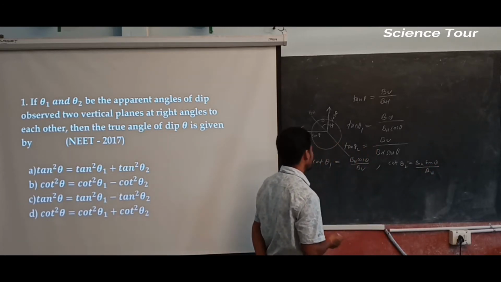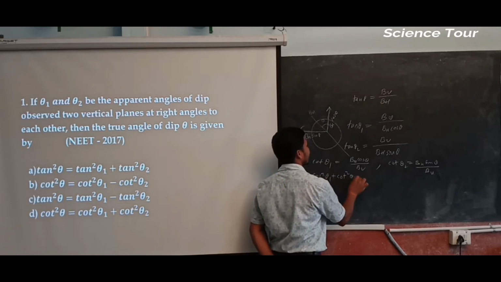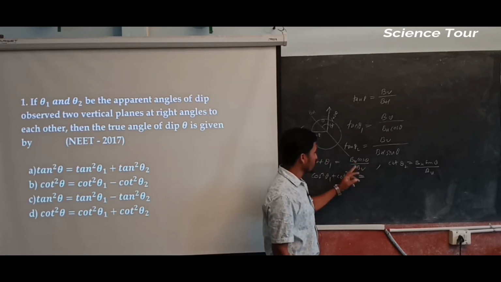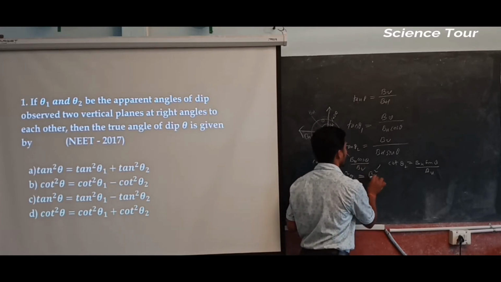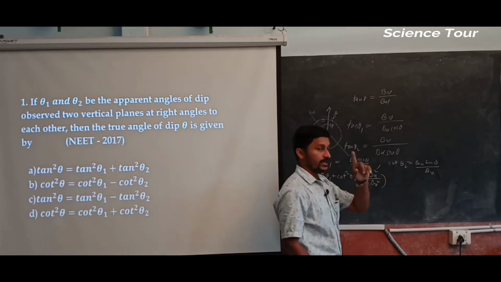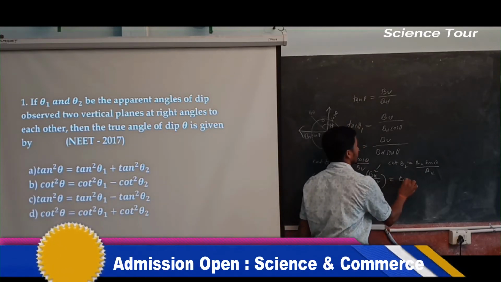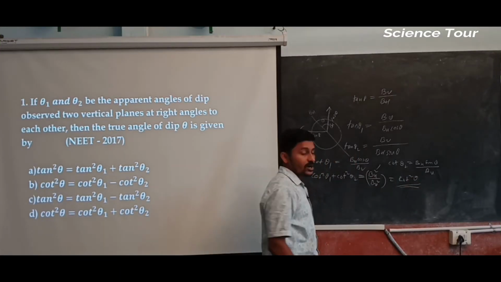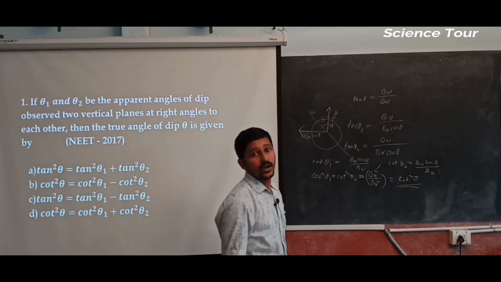Okay, now square it and add it. Cot square theta 1 plus cot square theta 2 is equal to BH square by BV square times cos square theta plus sin square theta, that is equal to 1. BH square by BV square is nothing but cot square theta. So the answer will be cot square theta, which is equal to cot square theta 1 plus cot square theta 2. This is the one method.